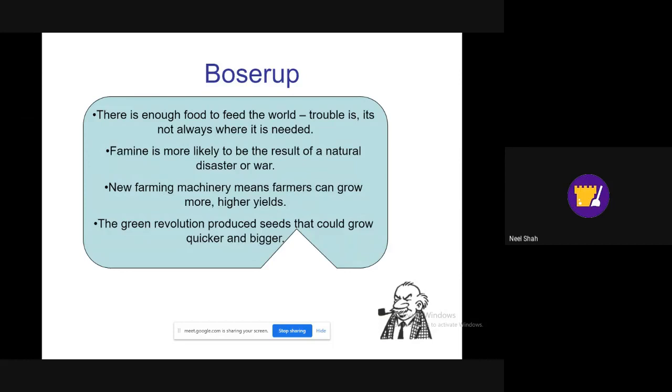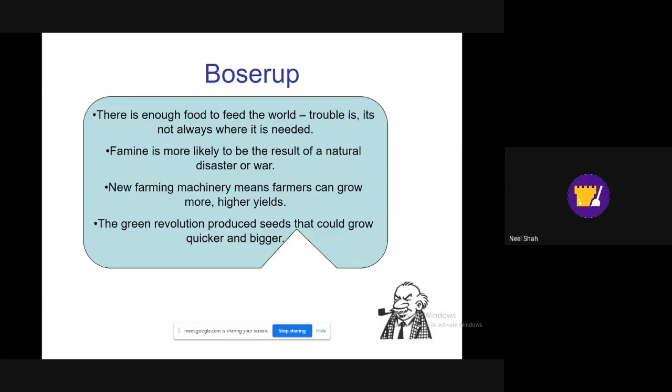So that doesn't mean we're not producing enough. It just means the food is not getting there in time, or it's being inefficiently transported. The other factor here is that Boserup would argue famine is more likely to be the result of a natural disaster or a war. So famine doesn't necessarily exist in isolation. There might be other reasons why people might be starving. So in a conflict zone where a country has taken a very, very severe hit to its economy, the knock-on effect of that might be a famine, for example.